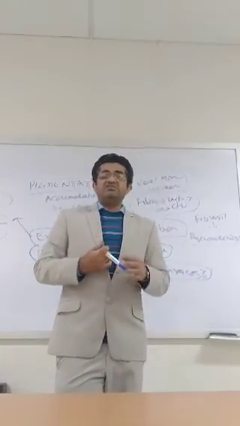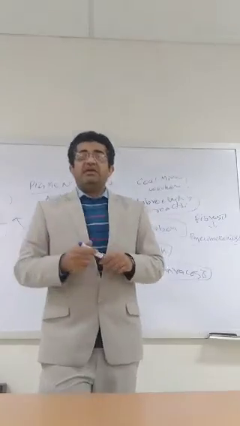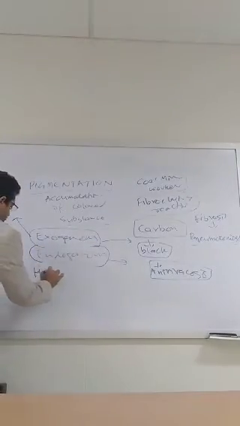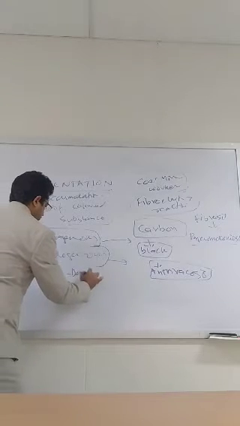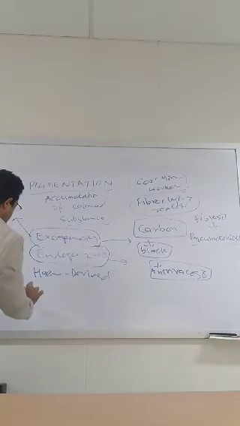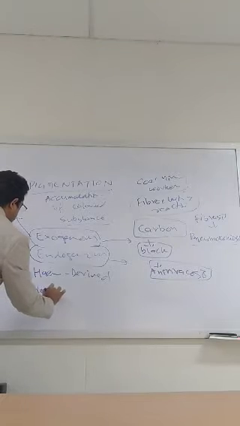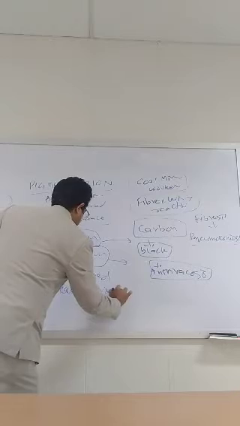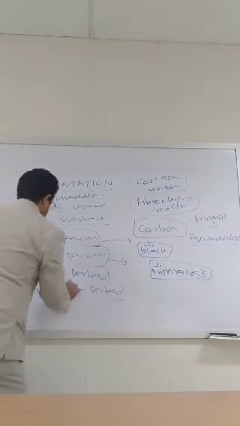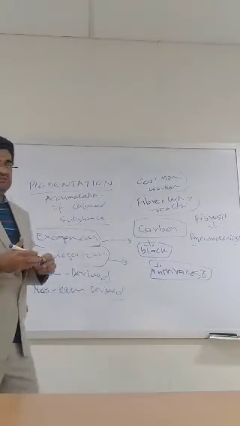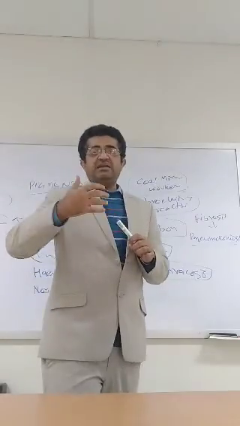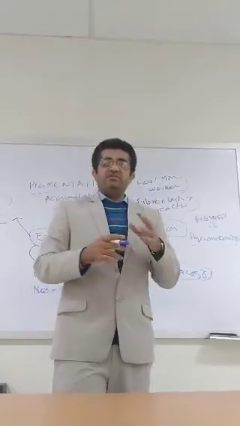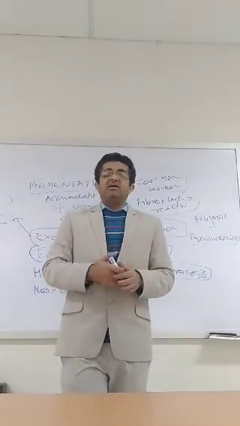These endogenous pigments could be of two types: heme derived and non-heme derived. Heme derived means the color material which is ultimately produced through the metabolism of heme, and non-heme derived has nothing to do with the heme substance.